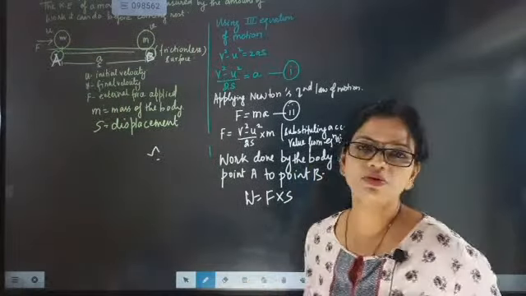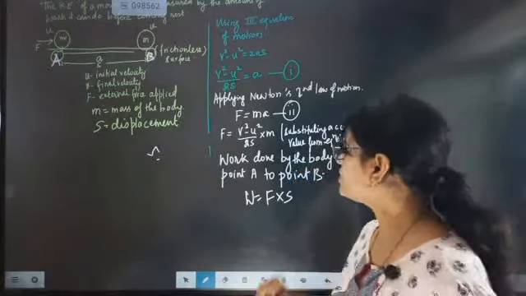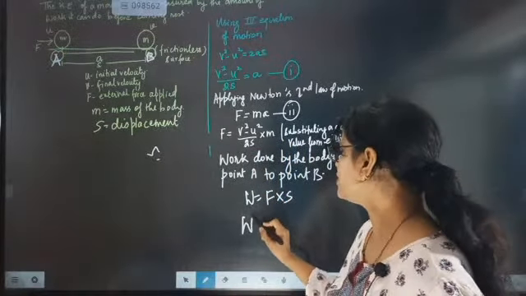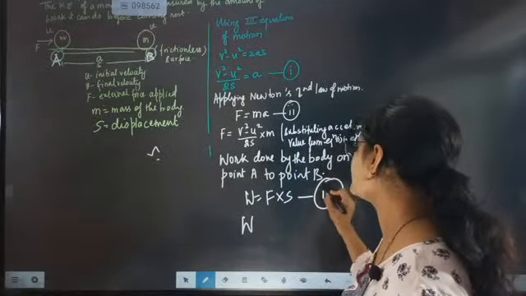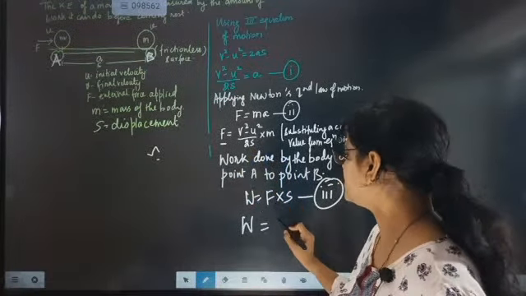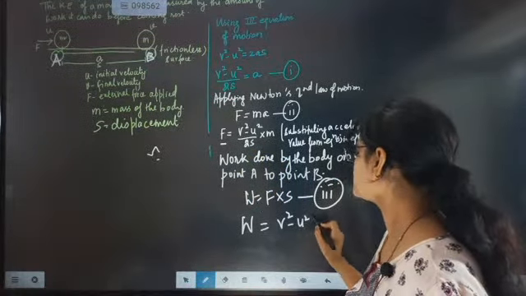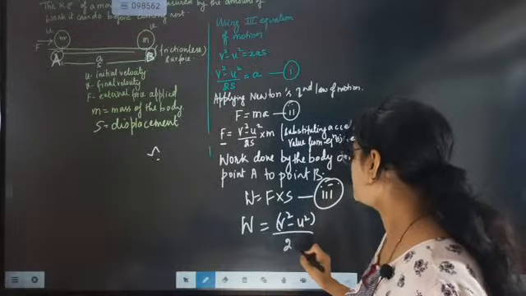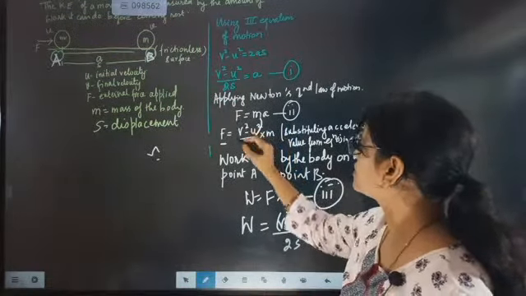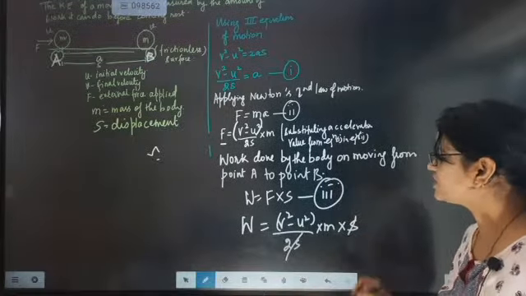Now what we are going to do here is the displacement will be s. Now what is the force value? We are going to substitute the force value from equation 3. Force value here is (v square minus u square) by 2s into m, and here displacement is s. So now this s and this s will get cancelled.